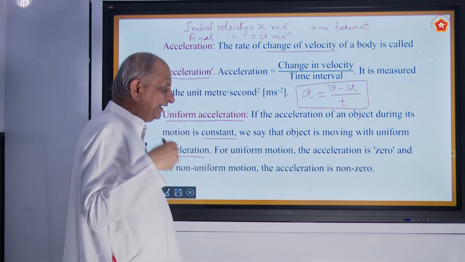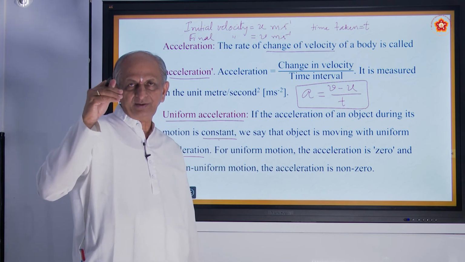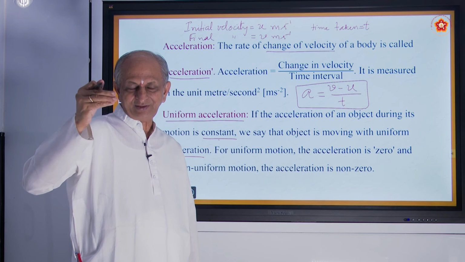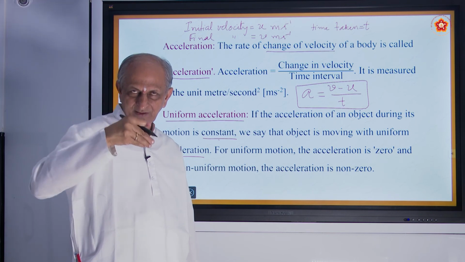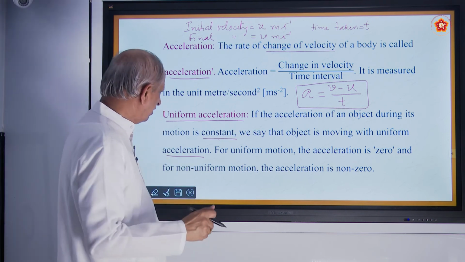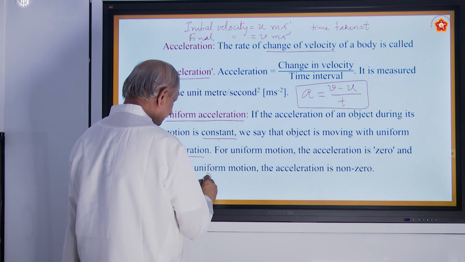What happens when the next station comes? The driver of the train slows down. So what do you get? You get negative acceleration, that is what is called retardation.